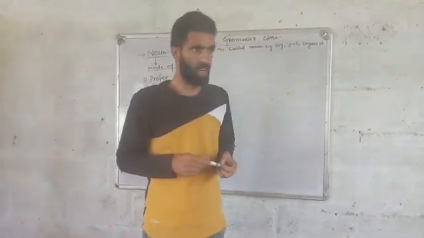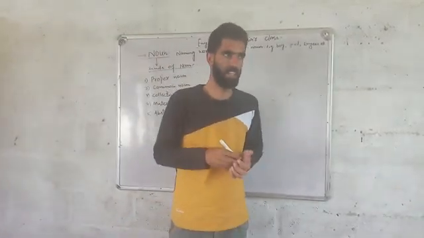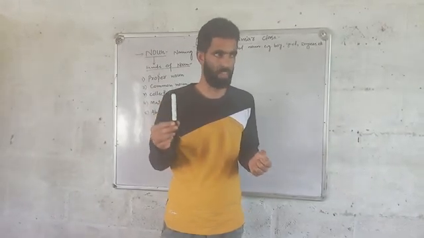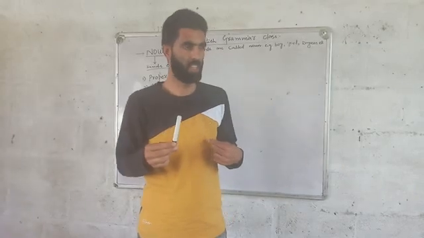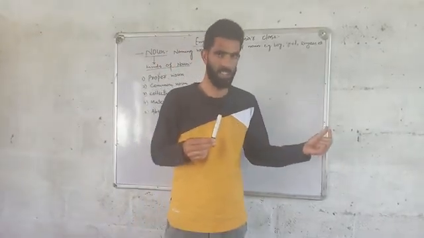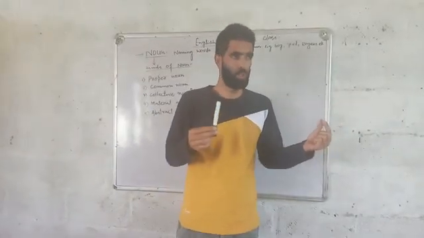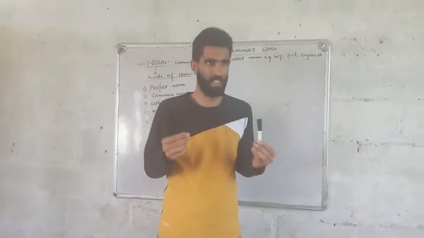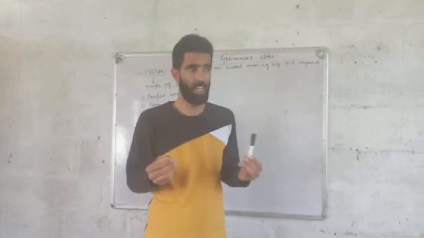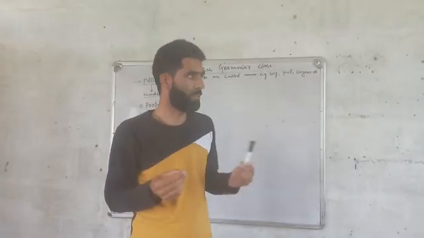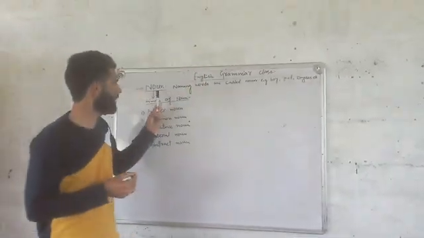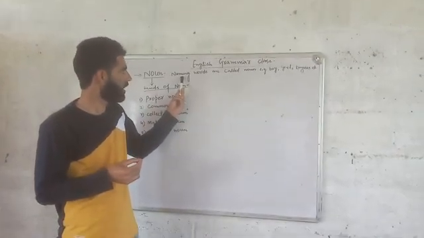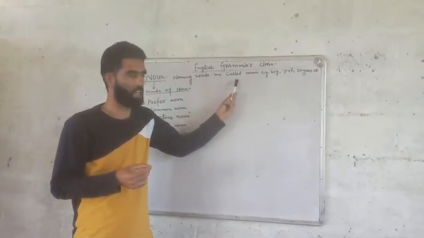You might have heard that if I tell you the name of this very object, it's called pen. This is called shirt. The name of the boy is Raish, right? So when we deal with the name of person, place, thing, objects, it's called in English grammar noun. So that's why I wrote here all naming words are called noun.